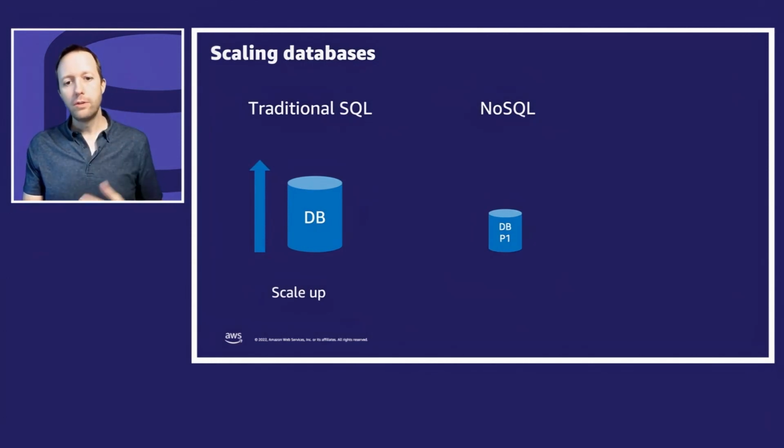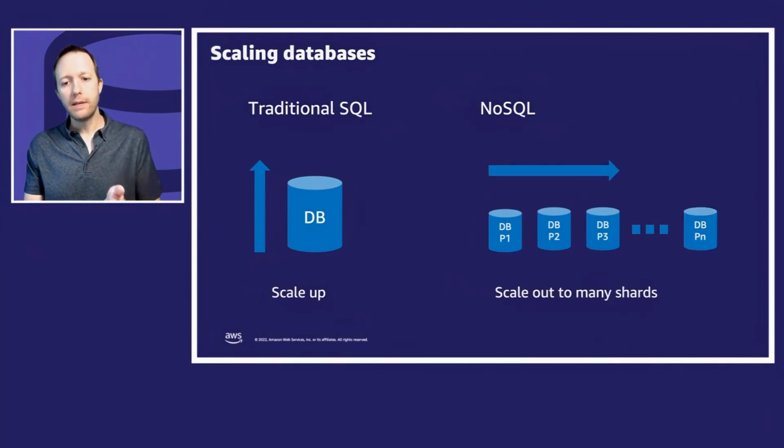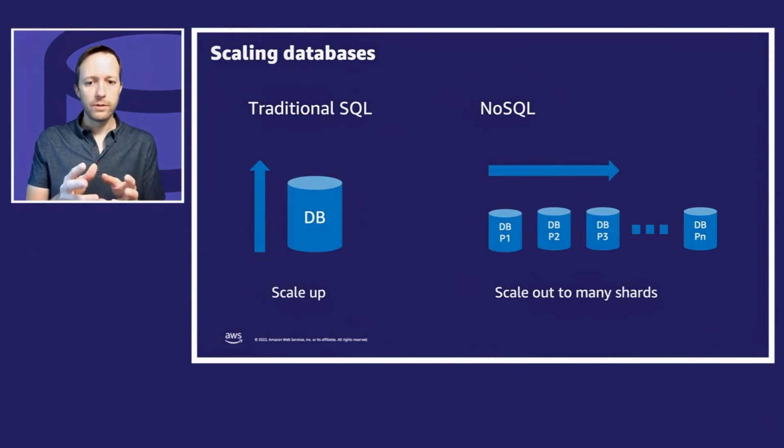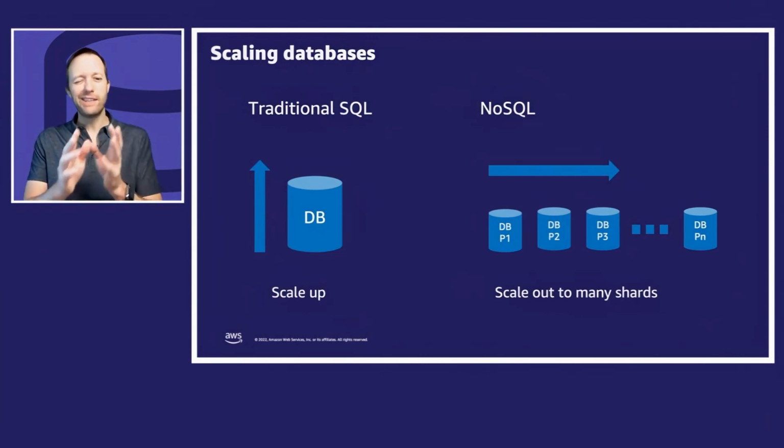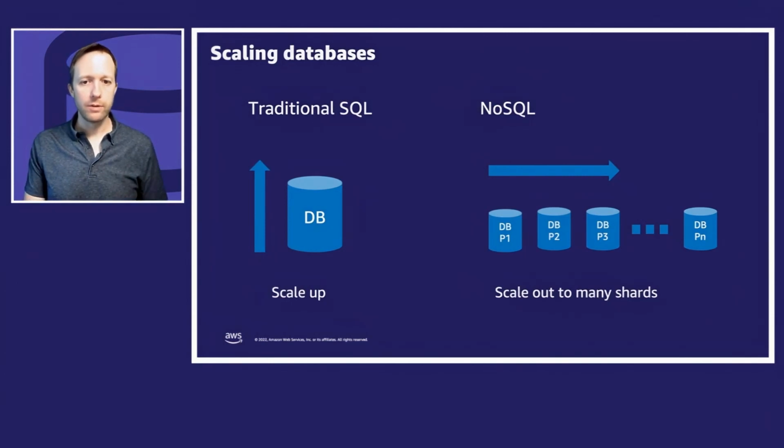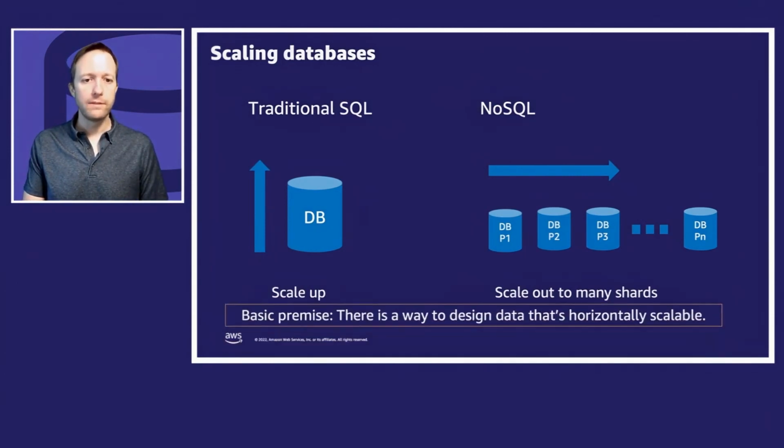In NoSQL, you do partitioning. And so as you add more data, you add more partitions. You can think of a partition being a bucket of different users. So a set of users going to partition 1, a set of users going to partition 2. You as a user, all your data goes into the same partition. I don't have to do cross-partition communication. Sometimes you do that in SQL. People will shard, right? We call this sharding. People do that in relational, but it's not as natural in relational databases because you're kind of creating duplicate copies of the whole world for different customers. Whereas in NoSQL, it's just a built-in part of the process, as I'm going to show you. Partitioning is just a part of the core database features.